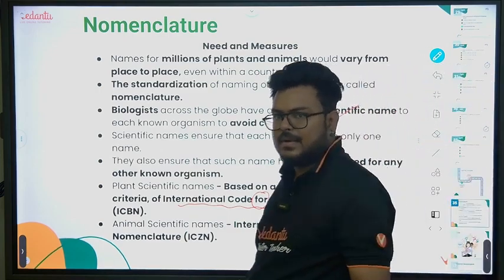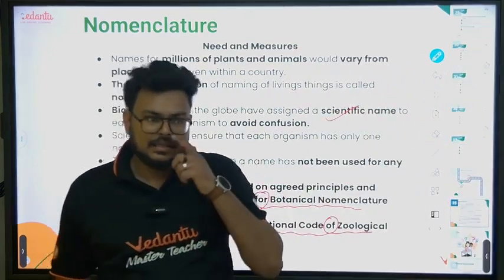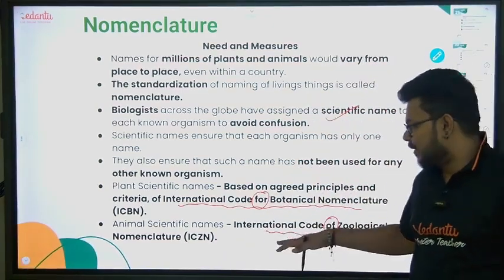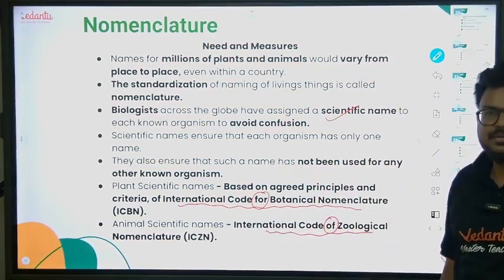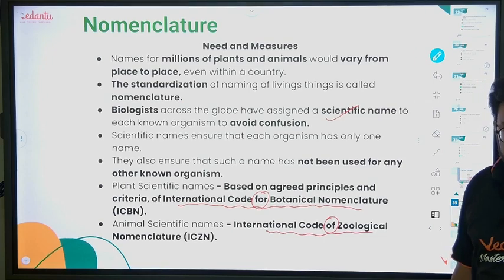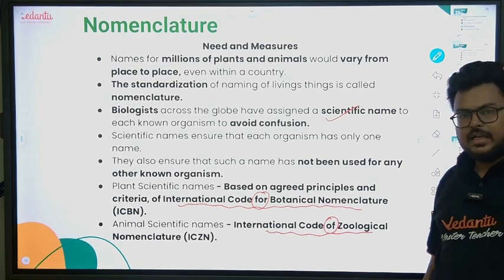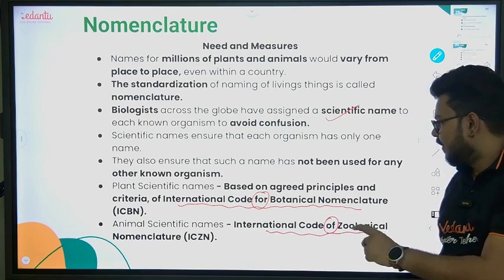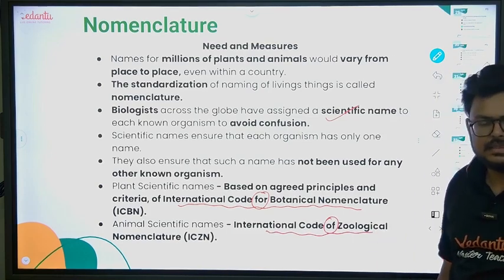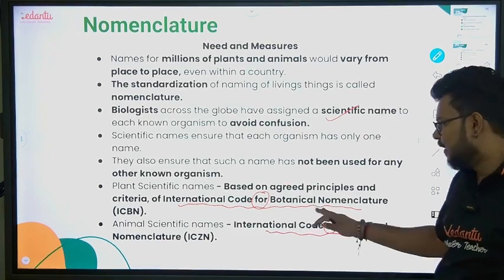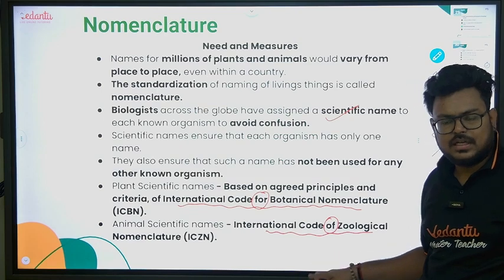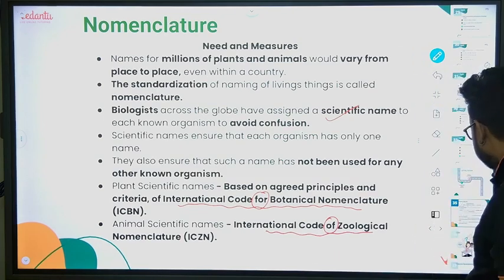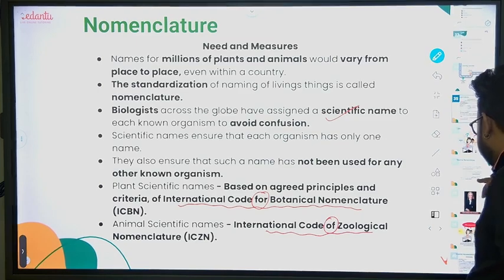So when they ask about expanding ICBN, we have to select botanical, and when they ask about expanding ICZN, we have to take care of zoological, right? Because sometimes they will give multiple similar options. So as per NCERT, we will go with International Code of Zoological Nomenclature. Got it? Fine.